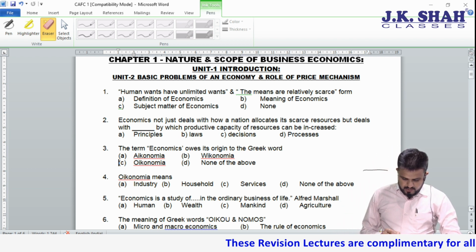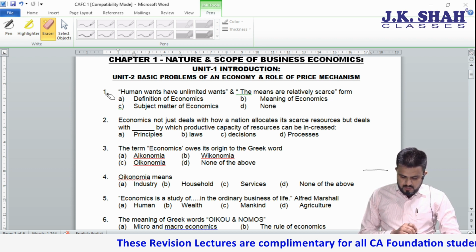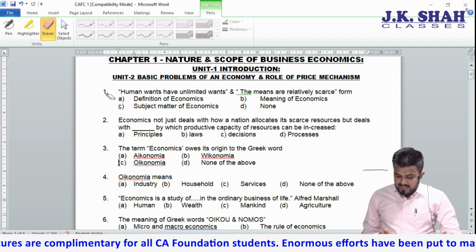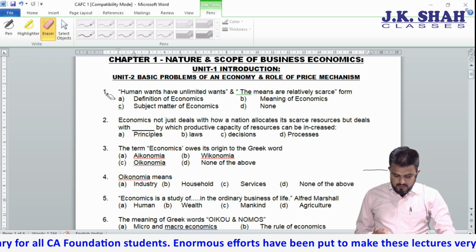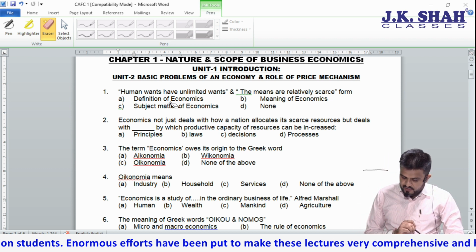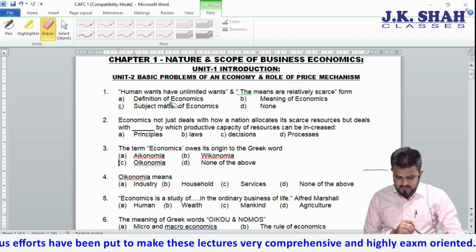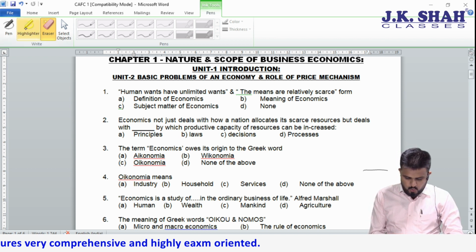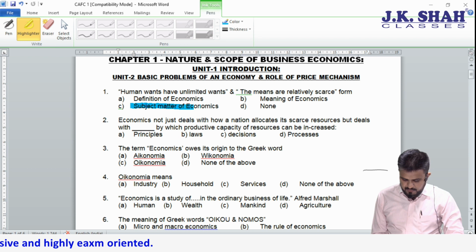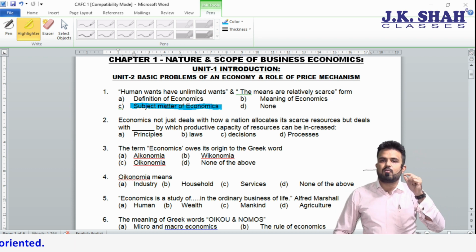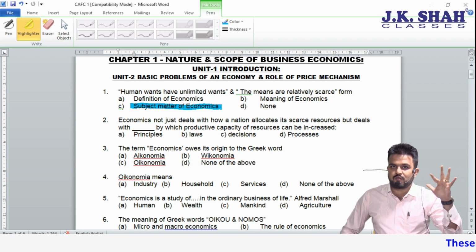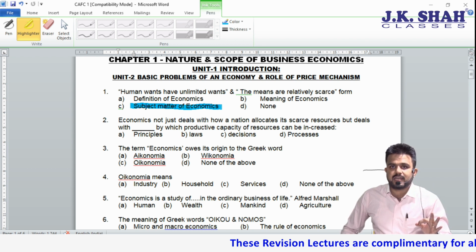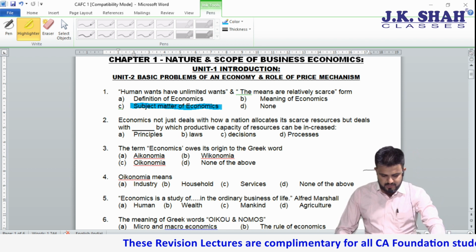Now, if you look at the screen, first MCQ is: human beings have unlimited wants and the means are relatively scarce. Form. Option A, they are telling definition of economics. Second, meaning of economics. Third is subject matter of economics. And D is none. Now, students, correct answer for this is subject matter of economics: unlimited wants, limited resources, science of choice making. We have already discussed. So correct answer is C, that is subject matter of economics.